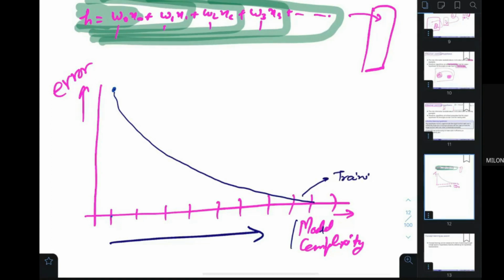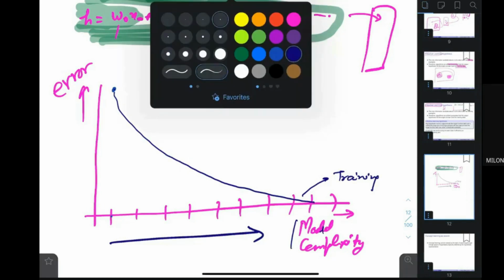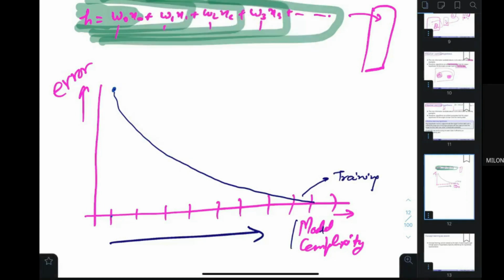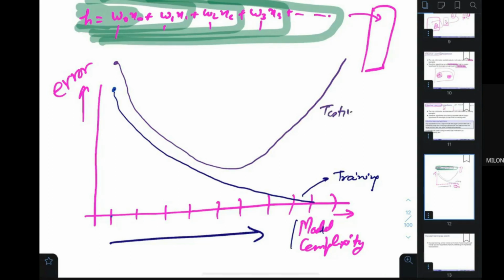But if I want to plot it on the testing one, we expect that the testing error would be higher, and it is also going to reduce as things are reducing, but after some time it is going to increase. Testing error. So why is it increasing? You know there is something we call it, what is the technical name? Overfitting. It is going to be overfitting.